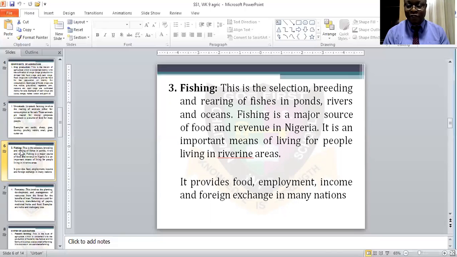It also provides food, employment, income, and foreign exchange in many nations. So there are many people that reside beside riverine areas, and fishing provides employment opportunities for them, serves as income to them as well as foreign exchange, and also provides food for some people living in that area.